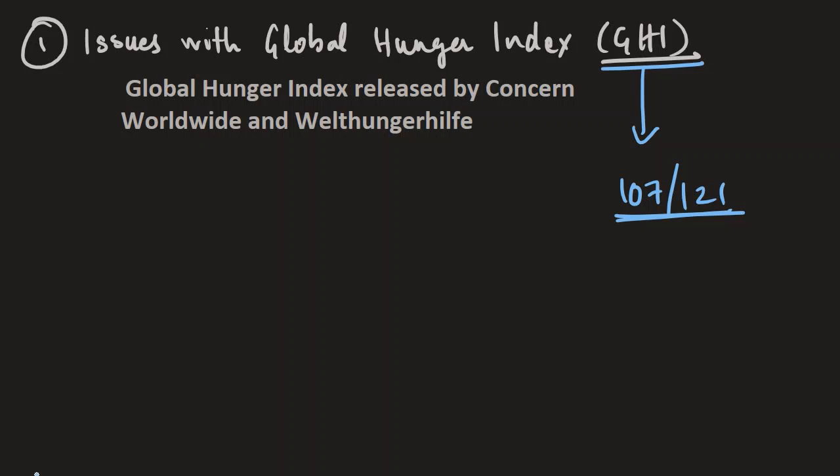The first thing that we must note here is the body which releases the Global Hunger Index. So that is something that we have to note first of all. The Global Hunger Index is released by Concern Worldwide and Welt Hunger Hilfe. This is something that we have to remember. This is important.